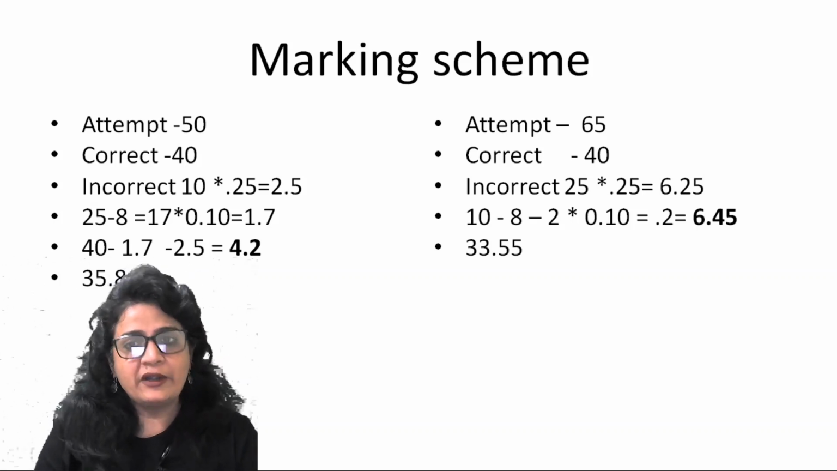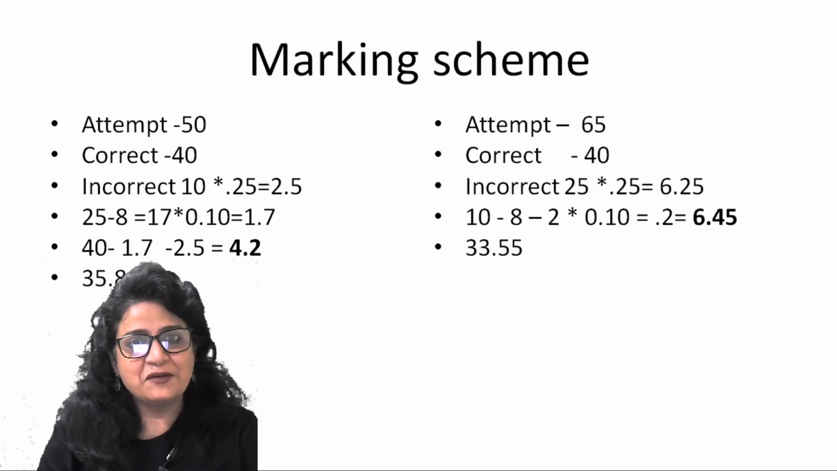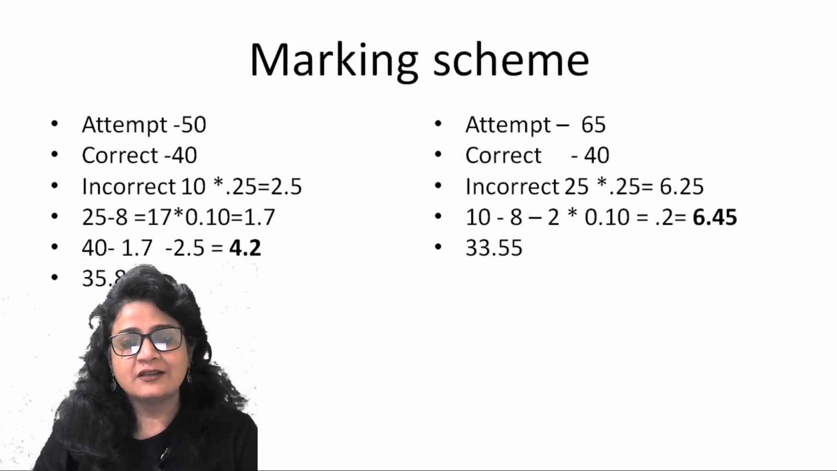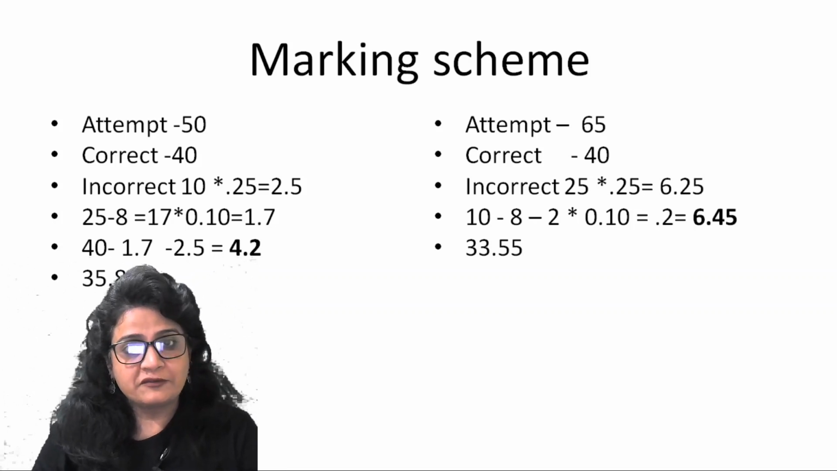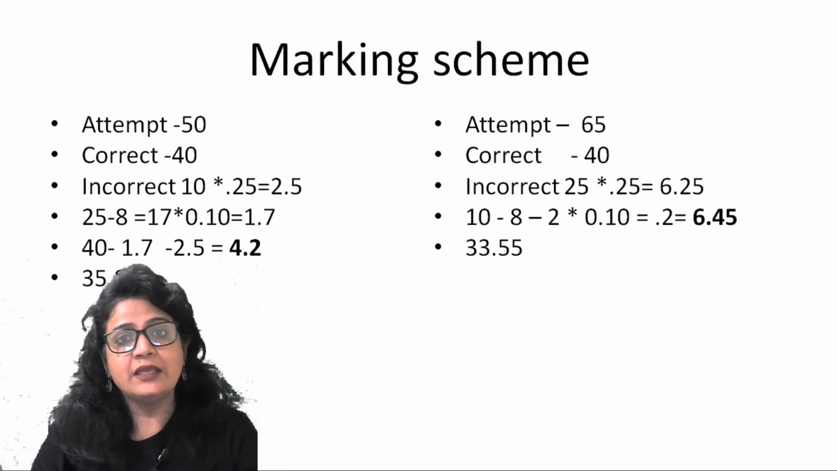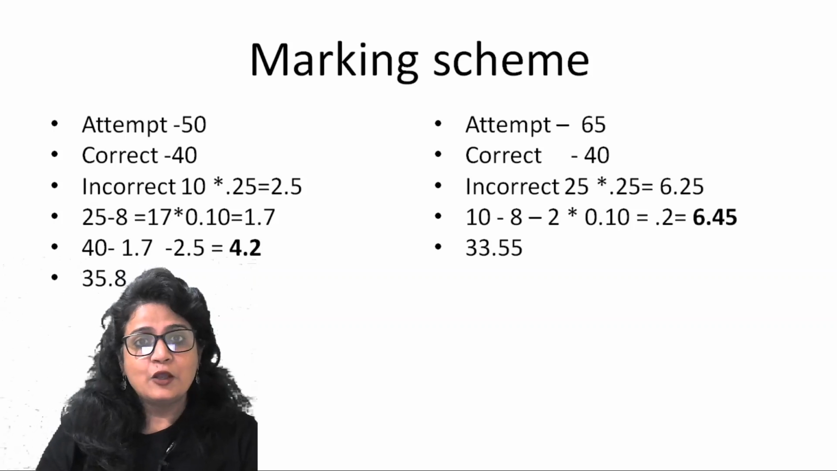Incorrect 25, because 65 you attempted, 40 you got correct. So 25 you got incorrect. 6.25 is going to be the penalty for marking questions incorrect.